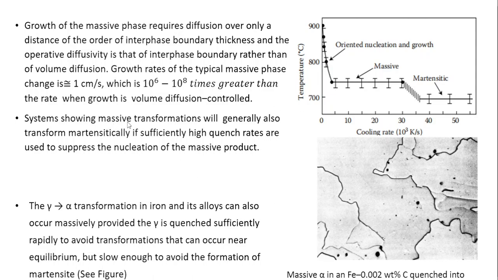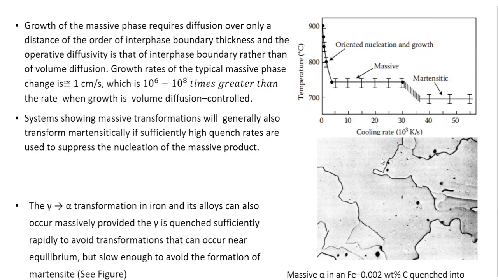The system showing massive transformation will generally also transform martensitically if sufficiently high quench rates are used to suppress the nucleation of the massive product. That means even massive transformation can be suppressed. The gamma to alpha transformation in iron and its alloys can also occur massively, provided the gamma austenite is quenched sufficiently rapidly to avoid transformations that can occur near equilibrium, but slowly enough to avoid the formation of martensite.